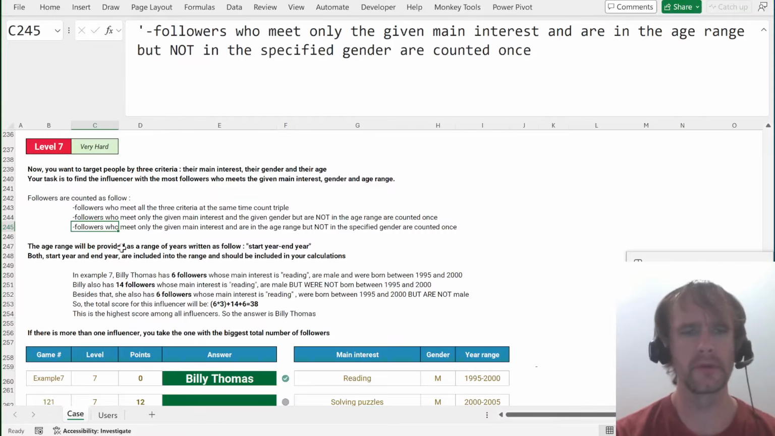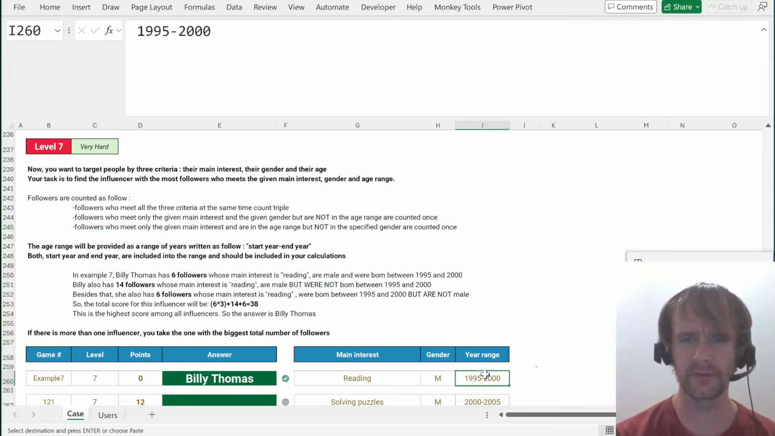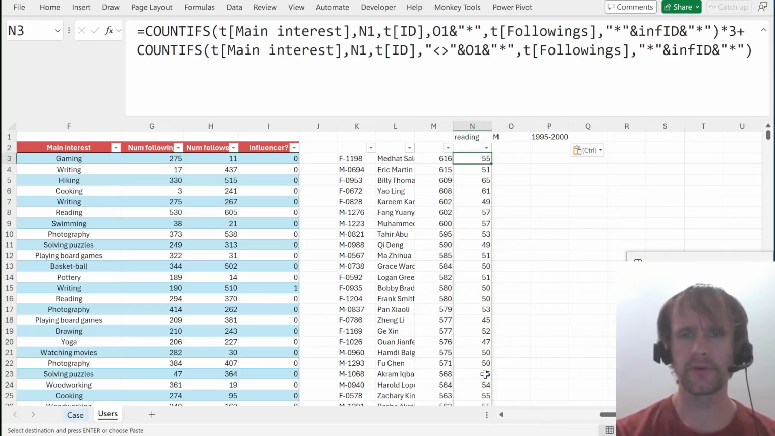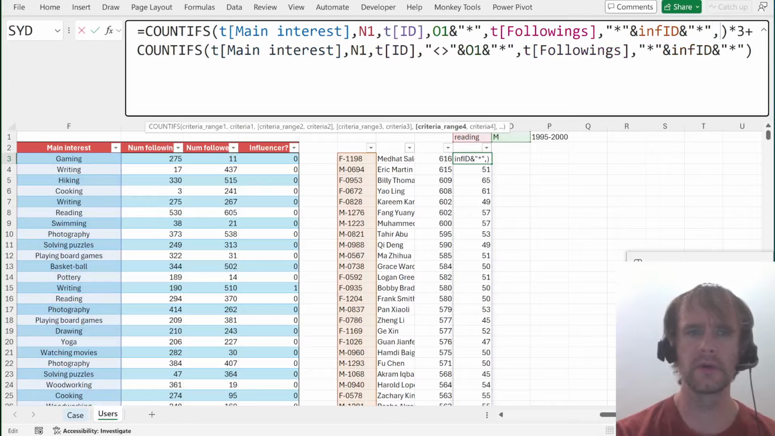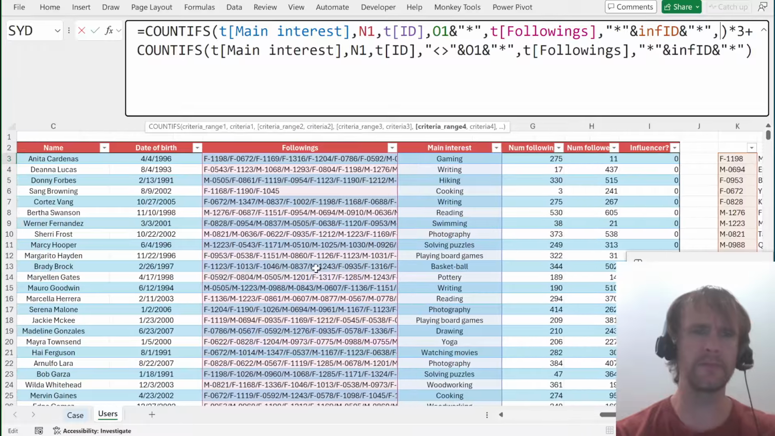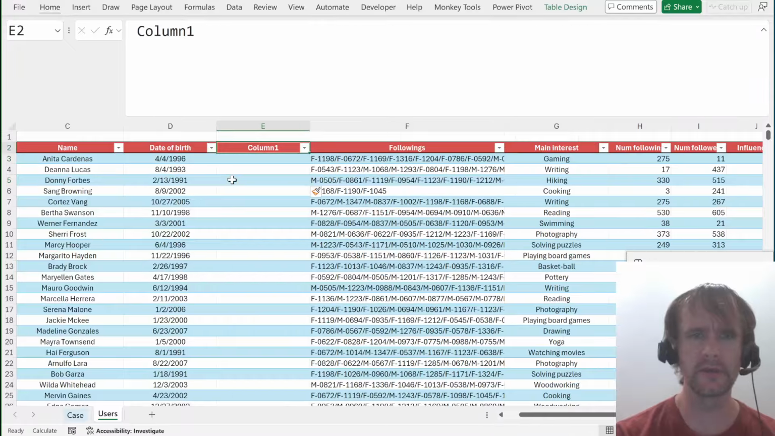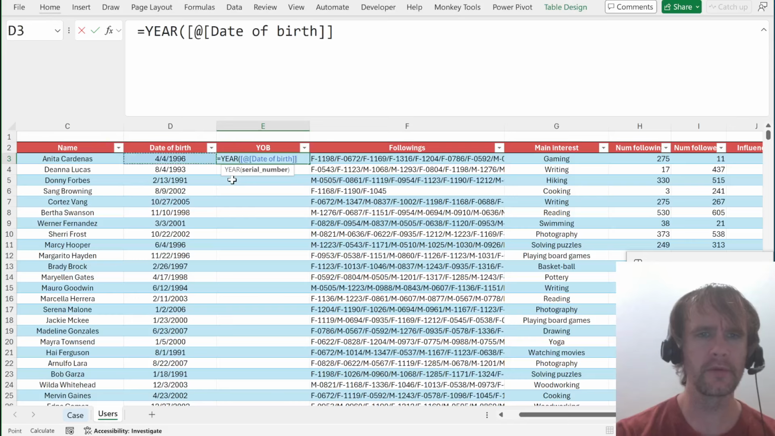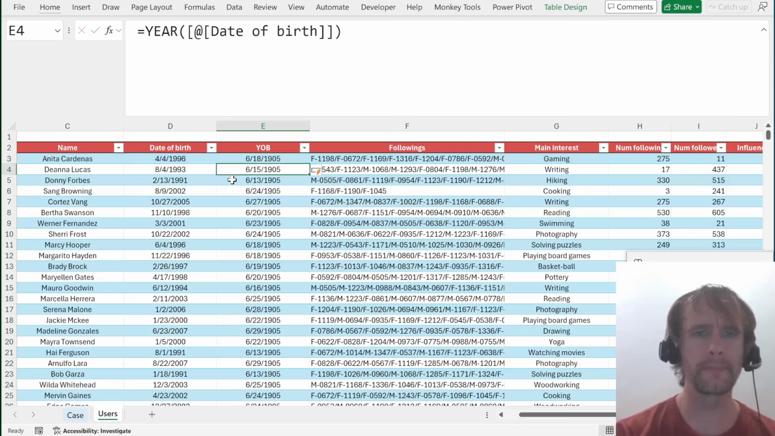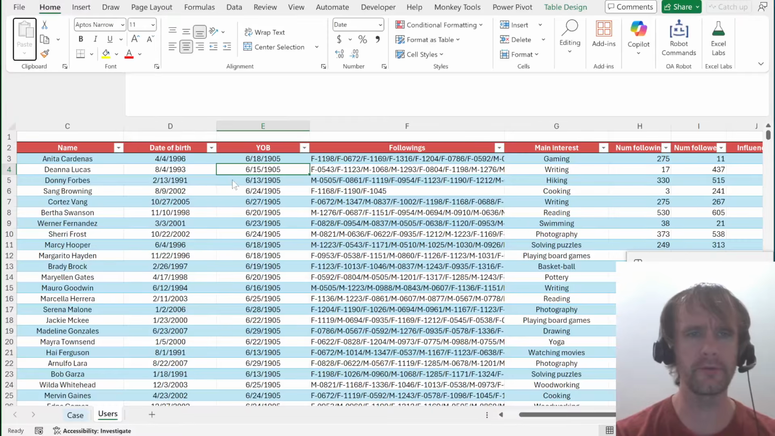Fine. So then, I think it's probably going to be easiest to just make this more conditions in the COUNTIFS. I think I'll make my life a little easier for myself if I just add a YOB column, year of birth. Yeah, not formatted as a date, please.